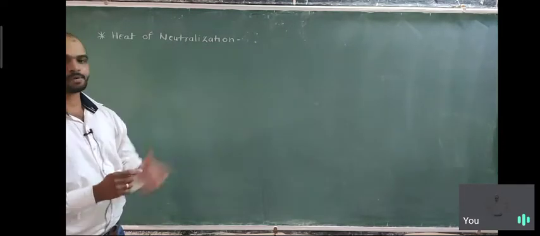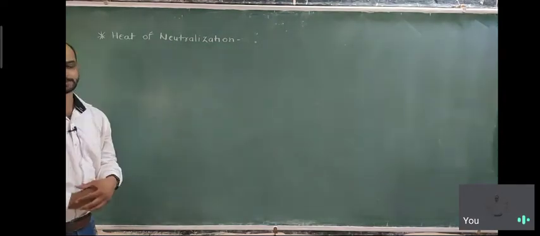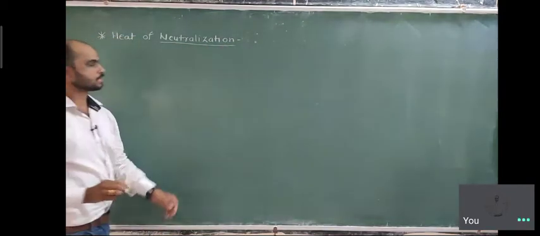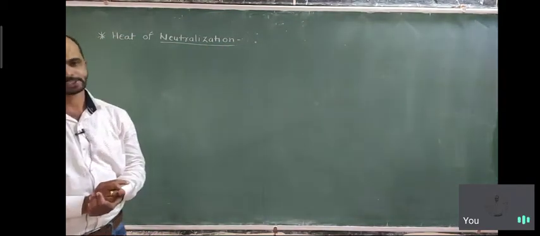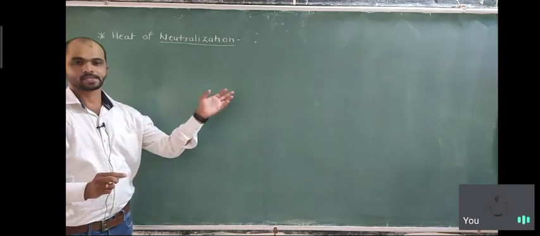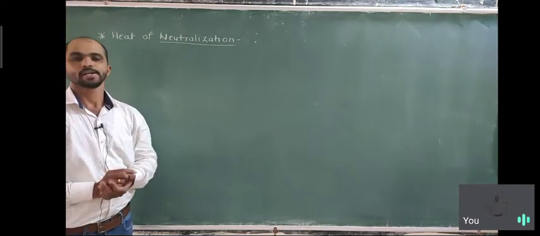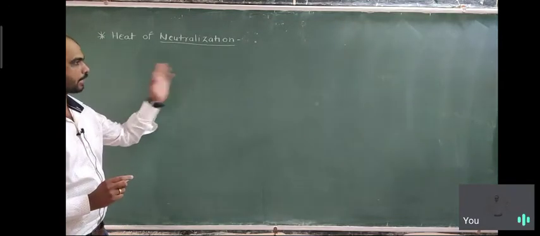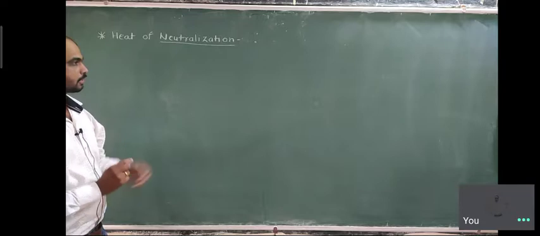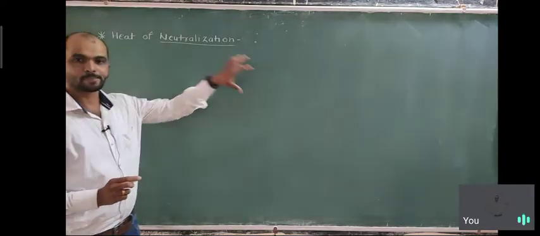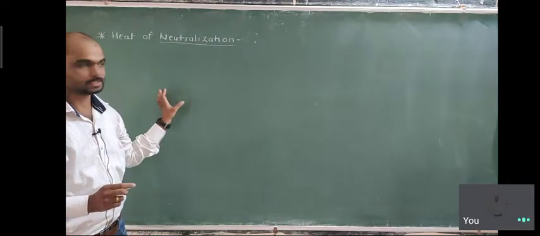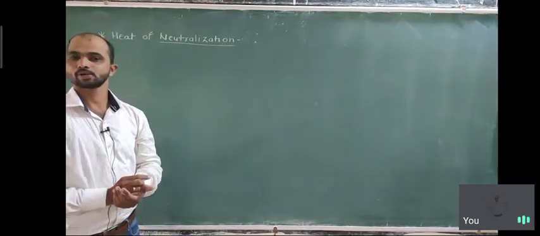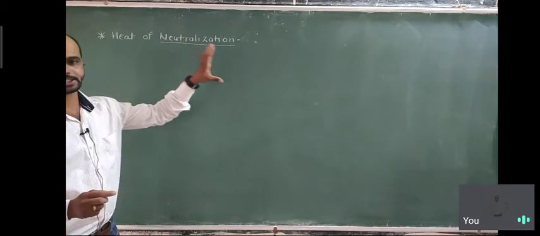The second type of heat is heat of neutralization. What does neutralization mean? Basically, you know the neutralization reaction: when acid and base react together, the reaction is called a neutralization reaction. Any acid when reacted with a base is neutralized by the base, or the base is neutralized by the acid, and heat is produced and released. That heat is called heat of neutralization.